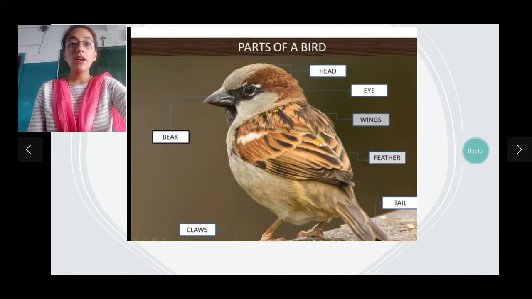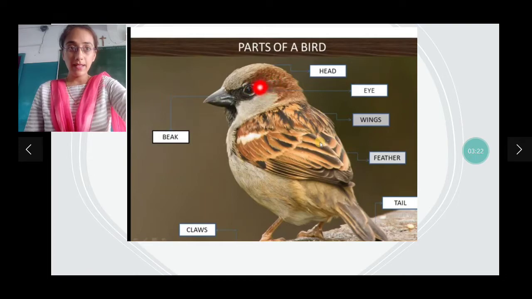Now what is next? Okay, now we will see parts of a bird. Now different parts of the bird are, first is the head. See, this is the head of the bird. Next is the eye. This is the eye. Now these are the wings. Now these are the feathers. Wings are covered with the feathers.